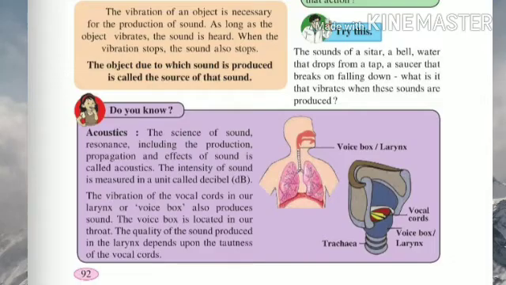Okay, now do you know students, the science of sound, including the production, propagation and effects of sound, is called acoustics. The intensity of sound is measured in a unit called decibel, denoted by dB. The vibration of the vocal cords in our larynx or voice box also produces sound. The voice box is located in our throat. The quality of sound produced in the larynx depends upon the tautness of the vocal cords.